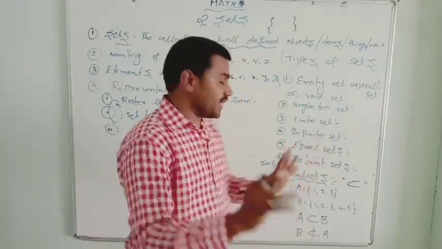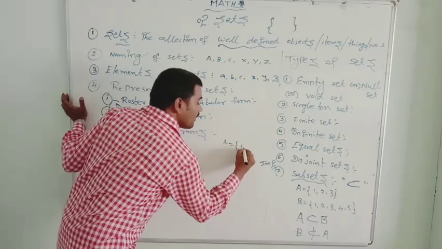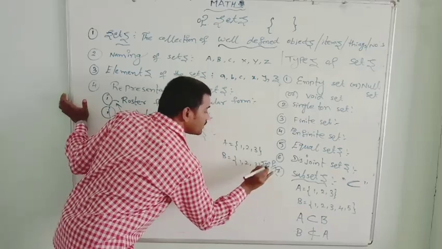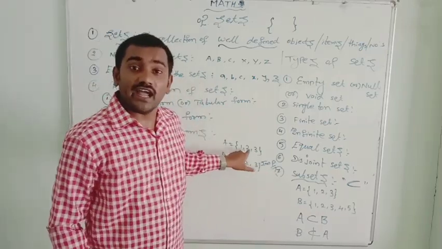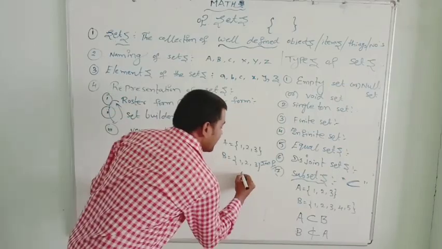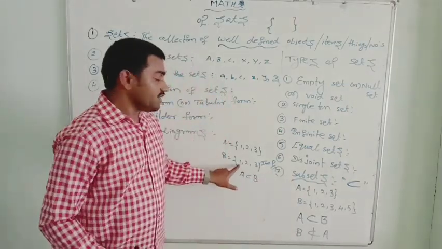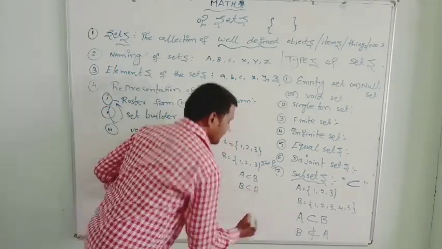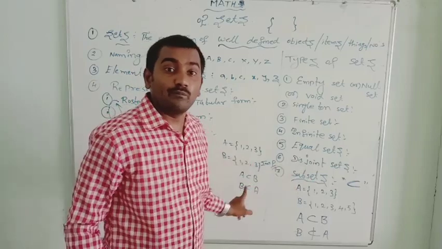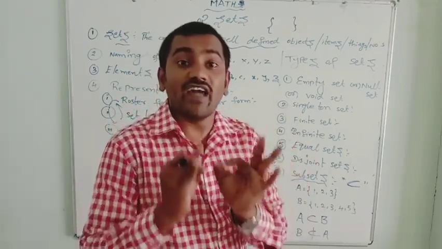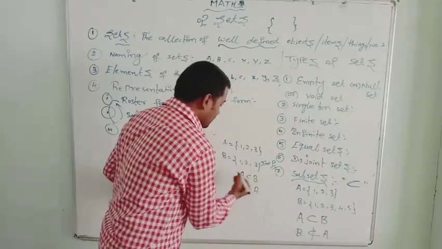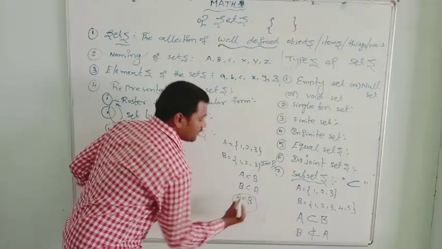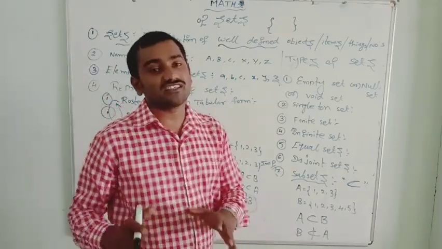Suppose we have equal sets. Suppose A equal to {1, 2, 3} and B equal to {1, 2, 3}. In this case, every element of set A is also an element of set B, so A is a subset of B. Every element of set B is also an element of set A, so B is a subset of A. This is only possible when they are equal sets. Now you can write: when A is a subset of B and B is a subset of A, we can write A equal to B, because set A is equal to set B.